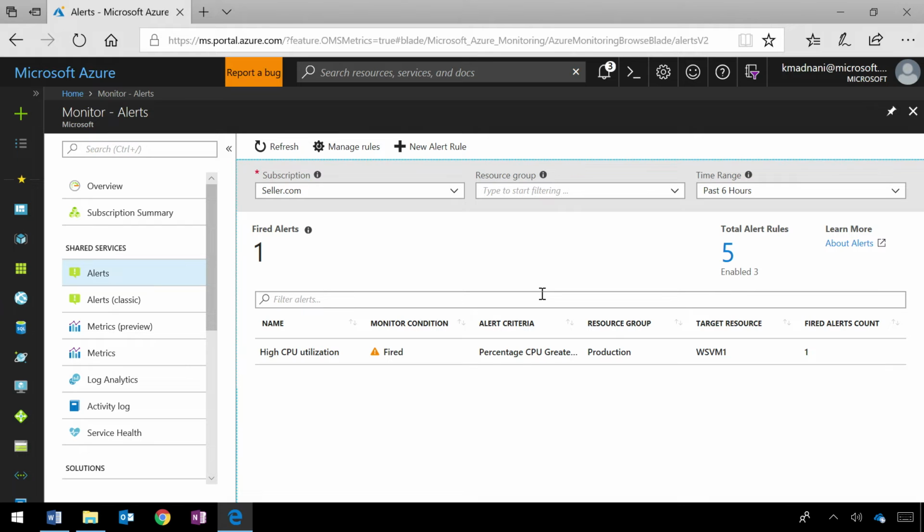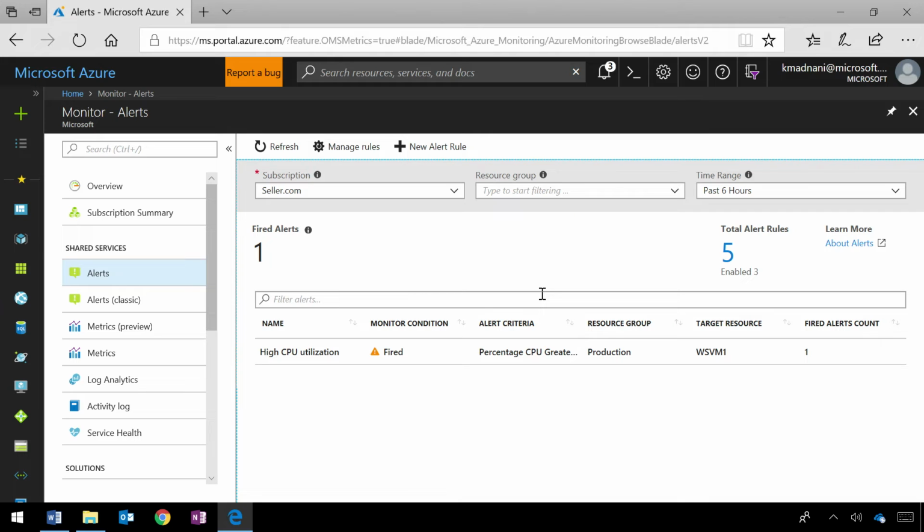Can I create this not in this nice new user interface, but maybe as an ARM template? That's correct. So we have ARM templates that we are in the process of publishing, which will allow users to deploy these alert rules at scale. So you can programmatically set up an alert rule for 100 or 1,000 VMs in your subscription.